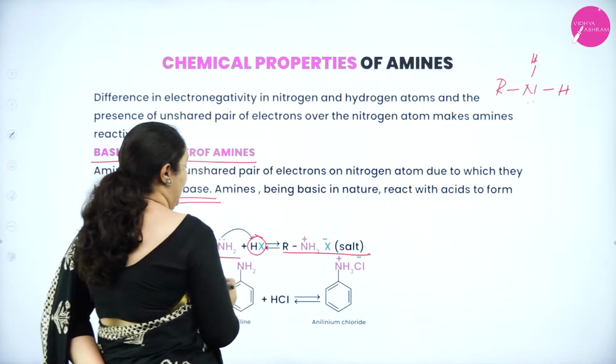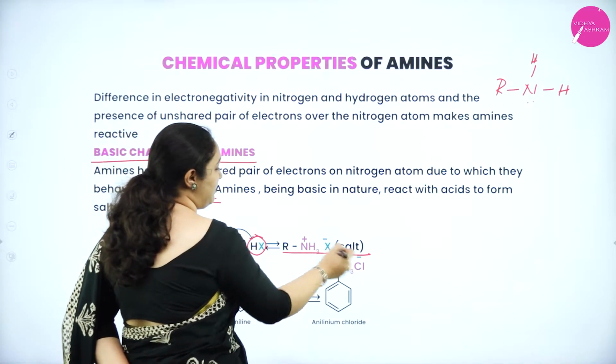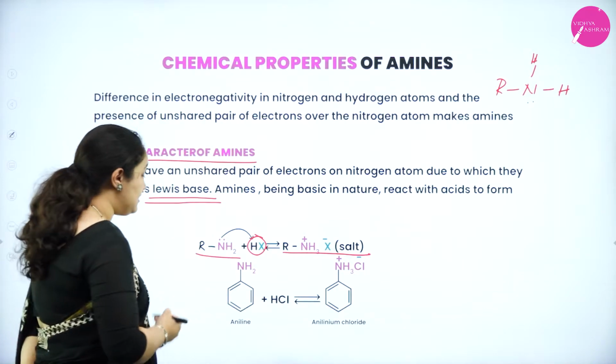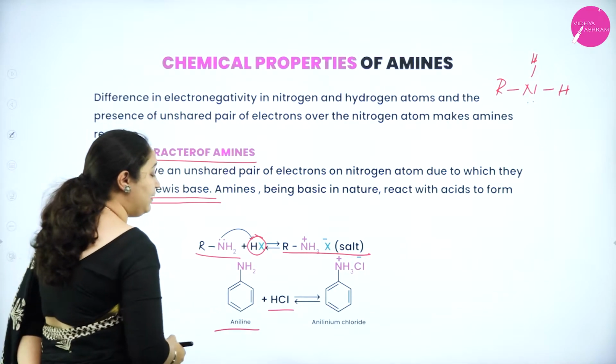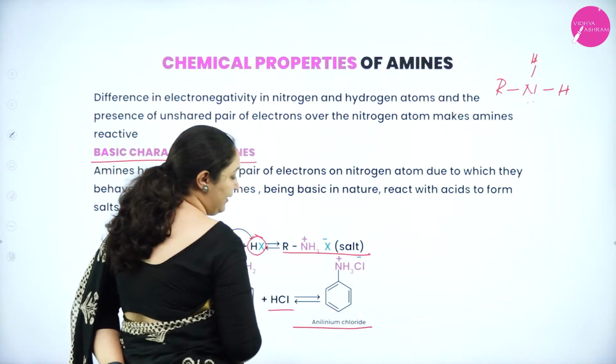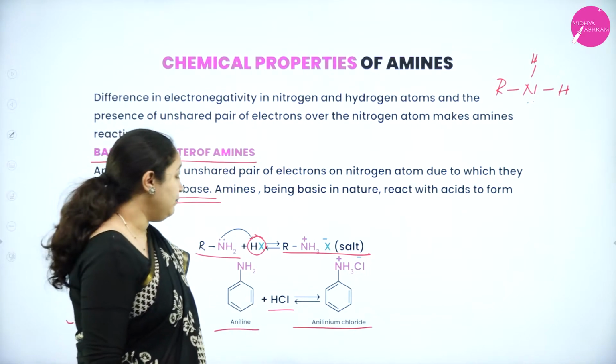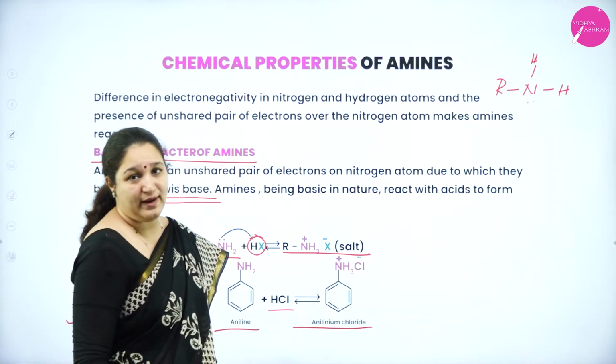You can see it is taking up a H plus ion. It forms RNH3 plus, X minus, a salt is formed. Similarly, aniline also can take up a HCl molecule to form anilinium chloride, that is C6H5NH3 plus, Cl minus. It can form anilinium chloride.